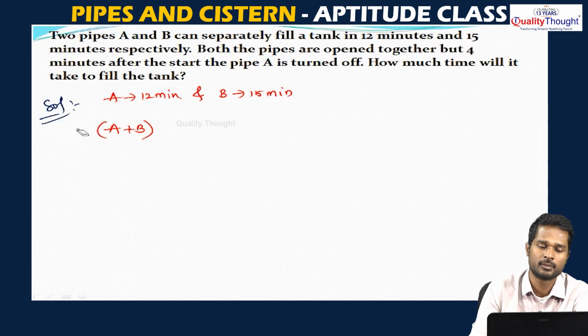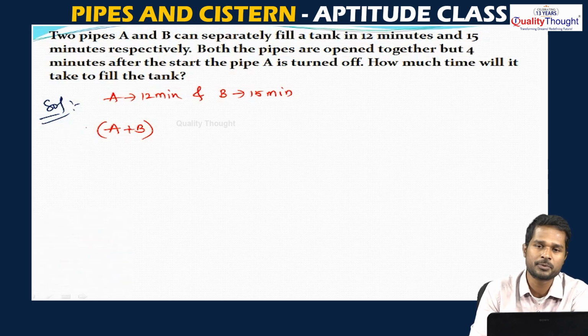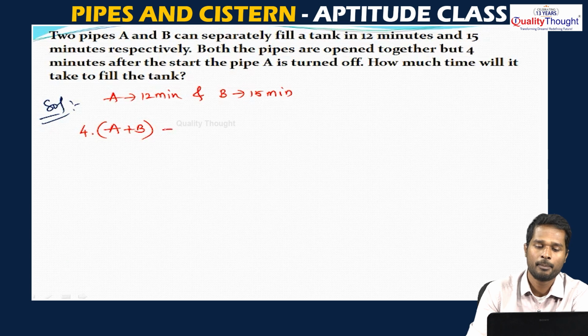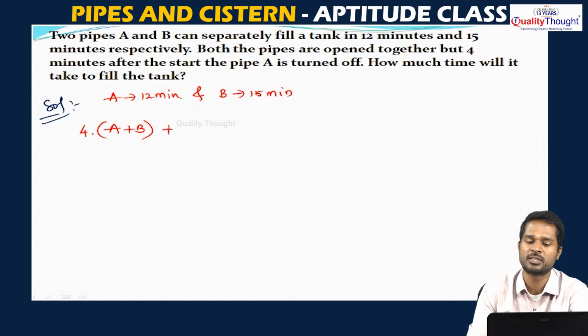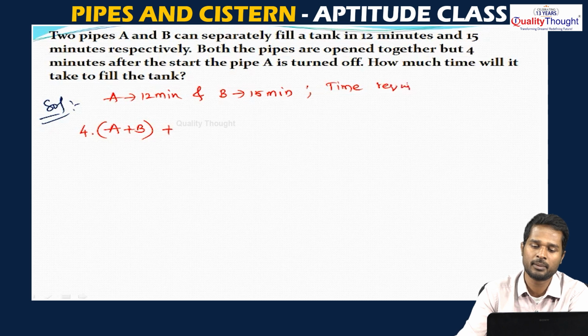So, both pipes were opened for 4 minutes. So, 4 minutes part of A plus B, and I do not know still how much time is required. Let us take the extra time required after closing the pipe A. I am just taking the time required as some P minutes.